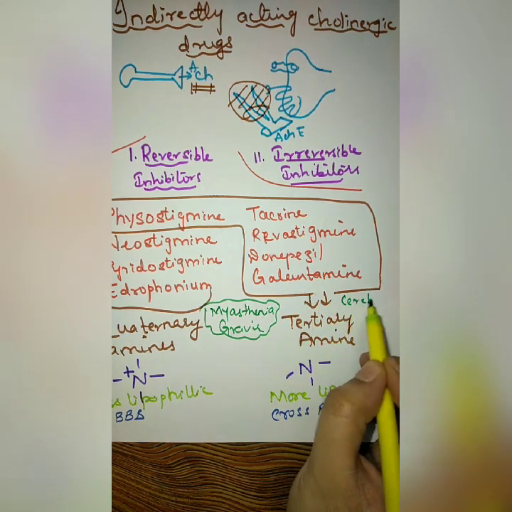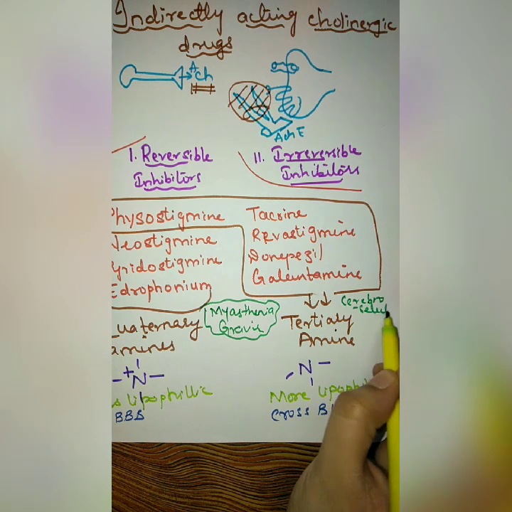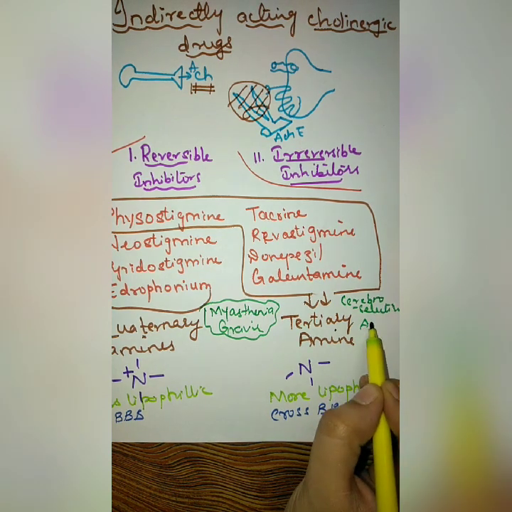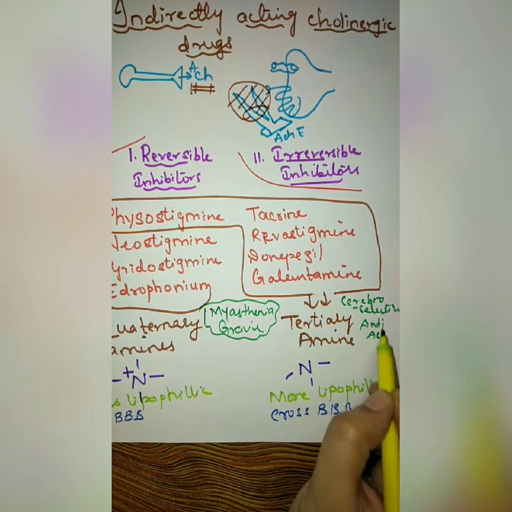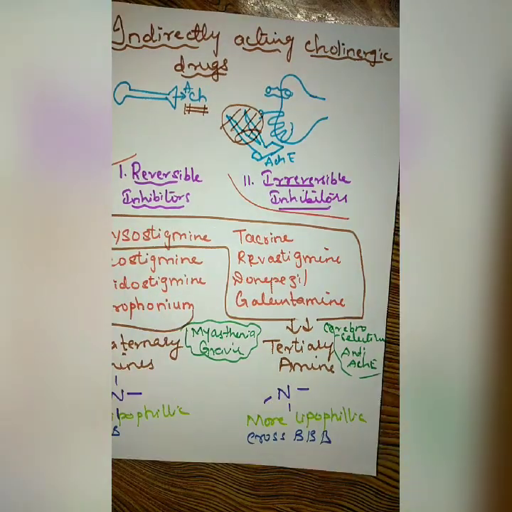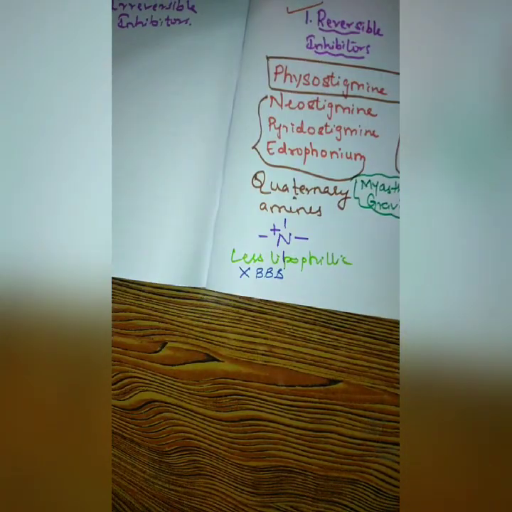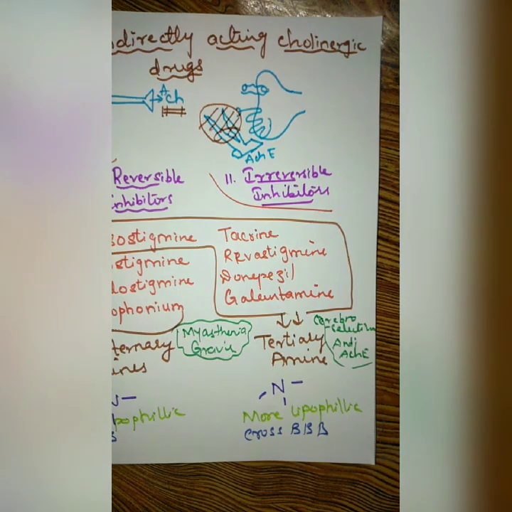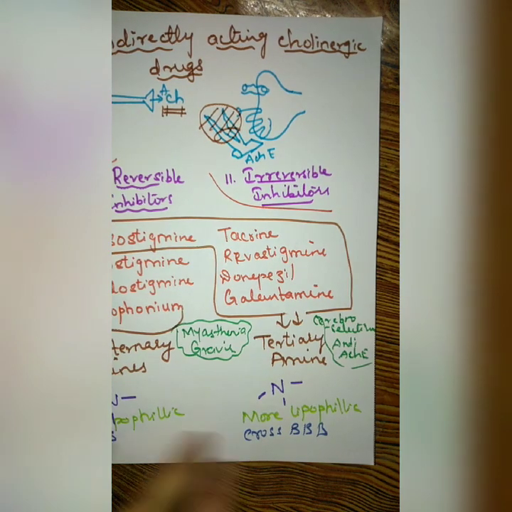Now why they are known as cerebroselective anticholinesterase?